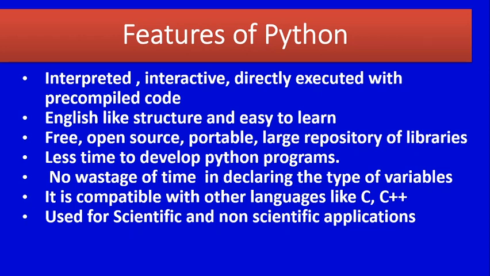There is no need to declare variables in Python. In C and C++, we have to specify what type of data. For example, if it is an integer, we declare int a, comma b. If it is a floating point number, we declare float a, comma b. But in Python, when we give data, it automatically retrieves its data type.